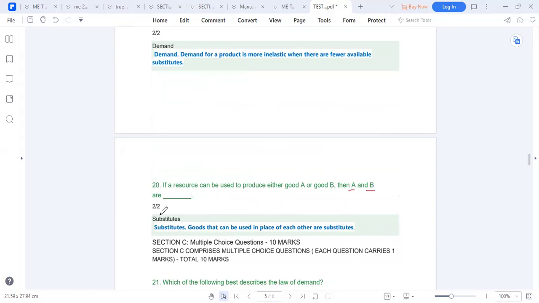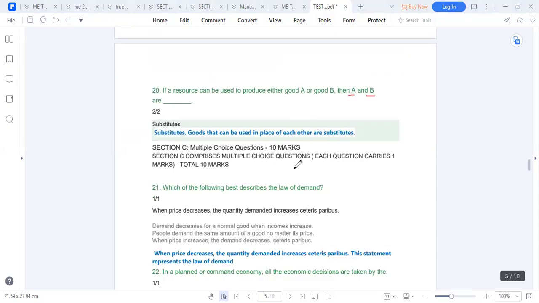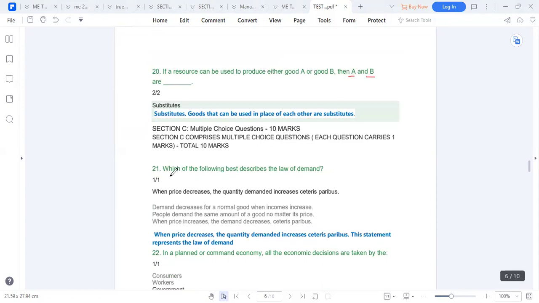So we're done with the second section. Are we together? So we go to section C. We're going to give multiple choice.